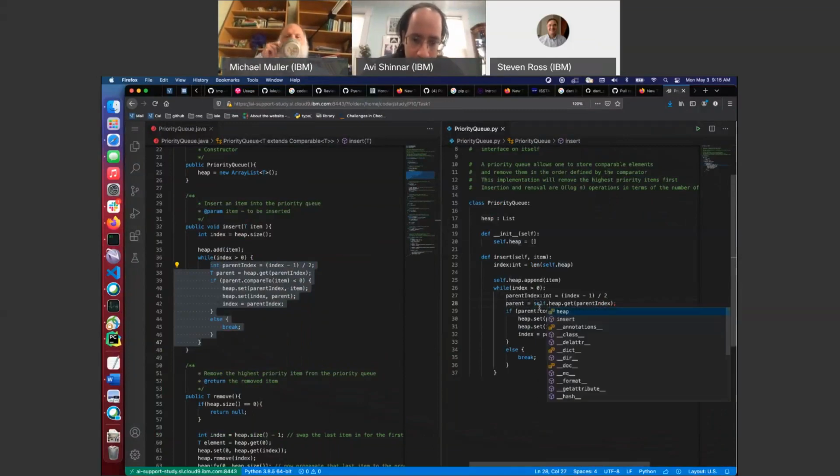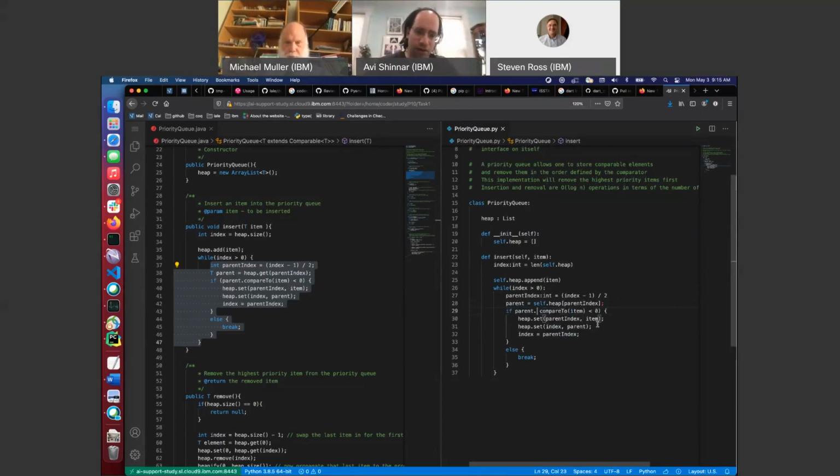Parent equals self dot heap, of course, dot, actually, get. Remember to raise, have not get even. Anyway, it's just this, right? It is a list. So a parent index, if parent dot compare to, I don't remember what this is, an int.